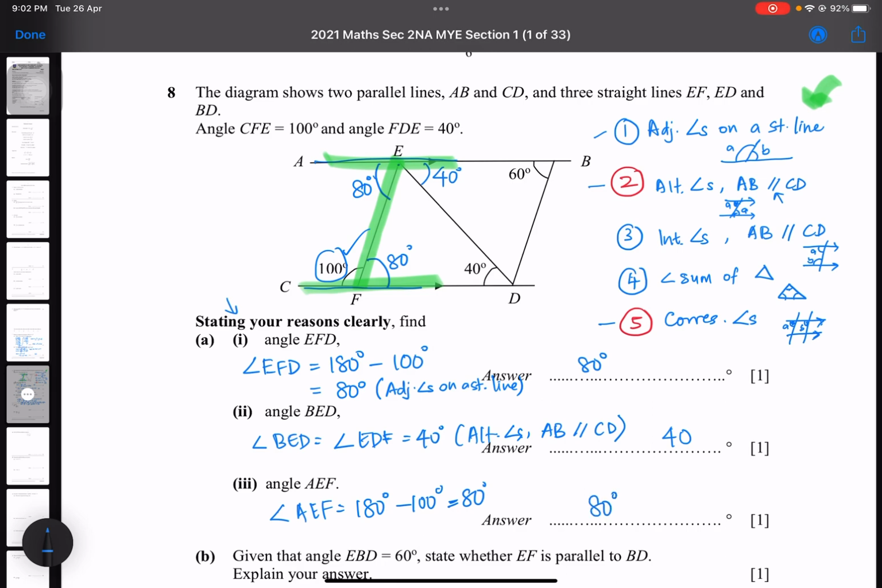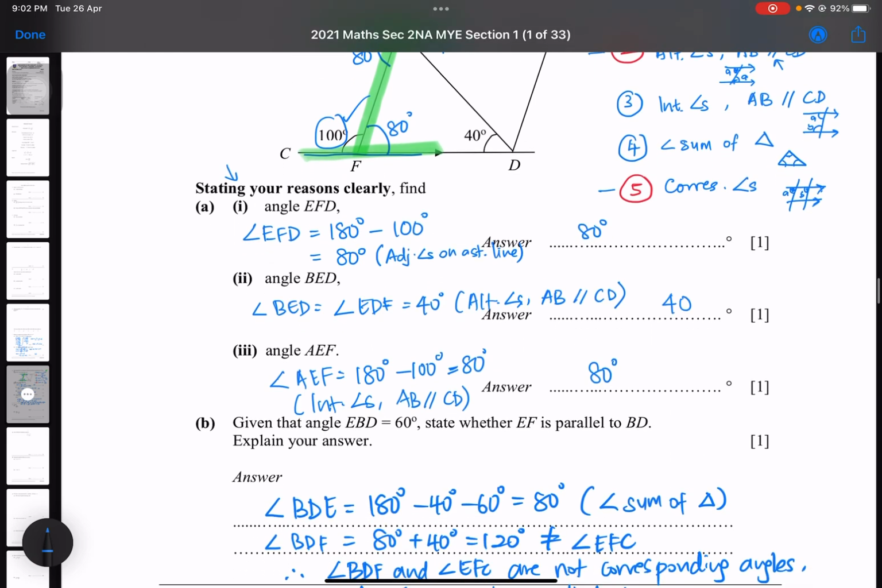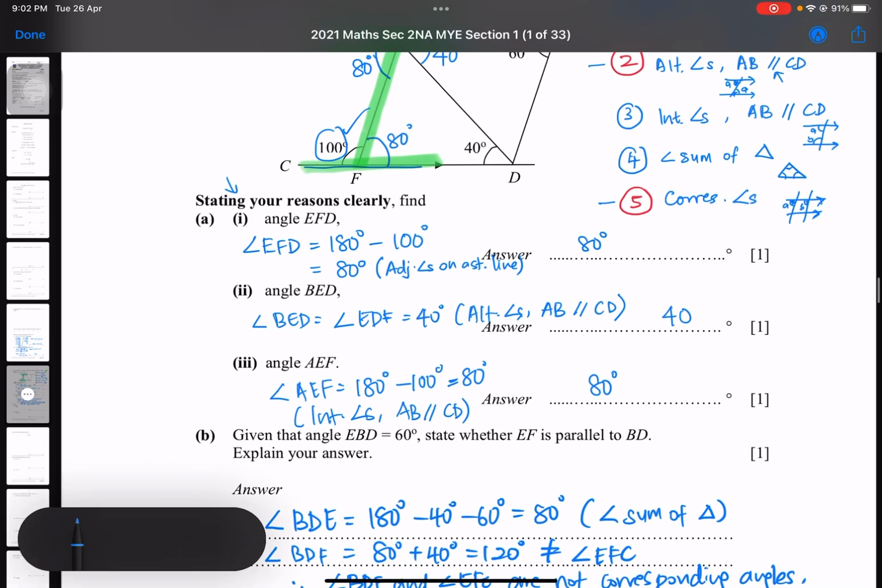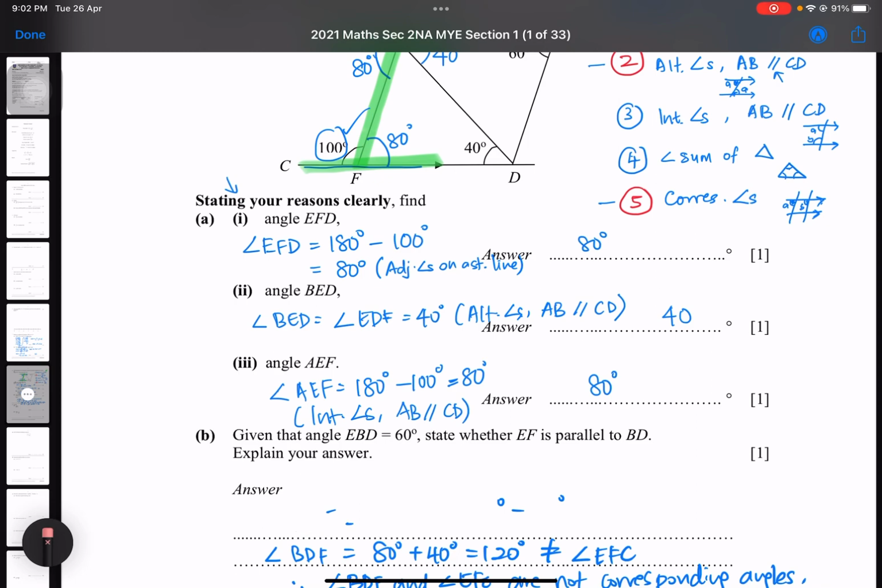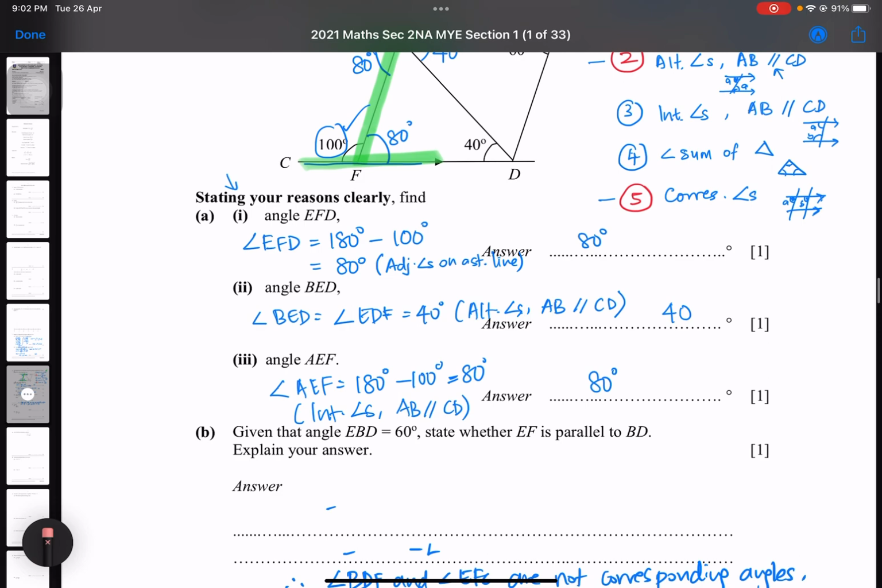But we must write the reason, guys. So what's the reason? Interior angles add up to 180, and AB is parallel to CD, the two lines that are parallel that give about these interior angles. Okay, given that angle EBD is 60 degrees, this one I got from the previous trial, I actually practiced first, okay.